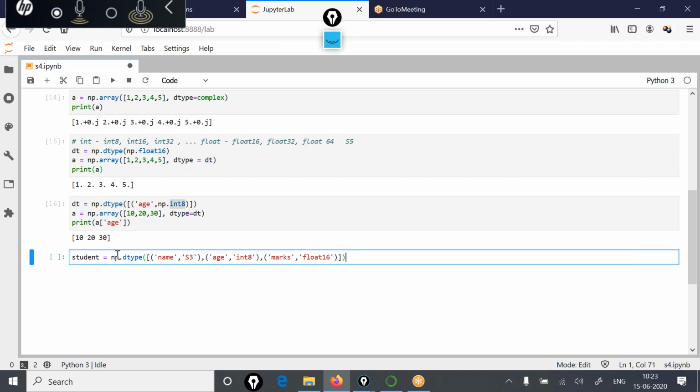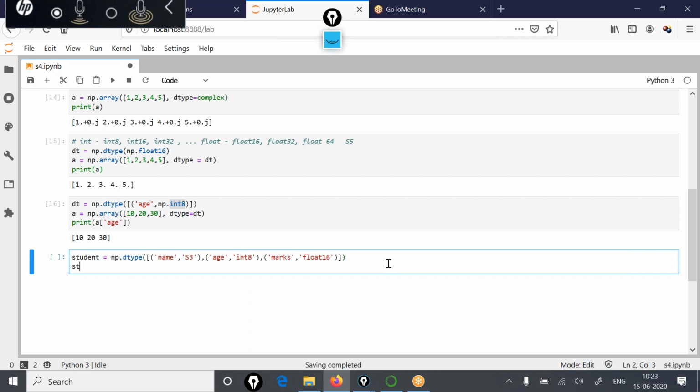This is how we have created a complex data type. So first name, holding at most 3 characters, so its type is string. Second column age, holding an 8-bit integer value. Third column marks, holding a 16-bit float value.